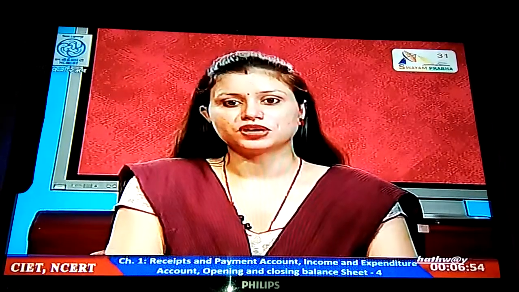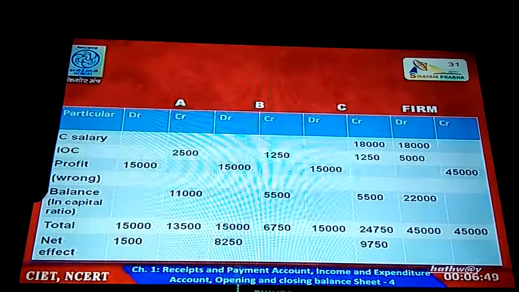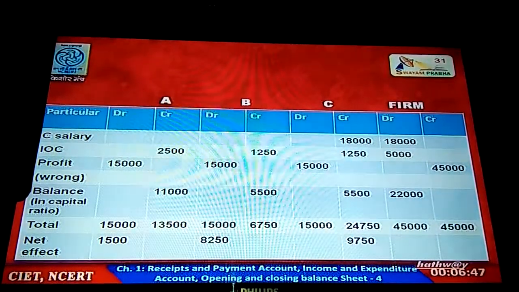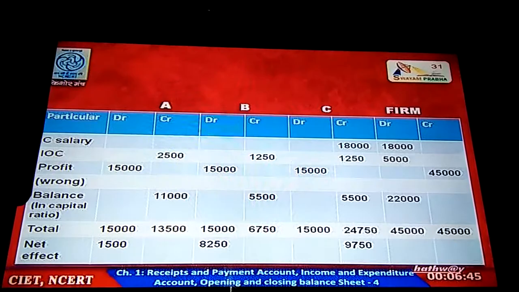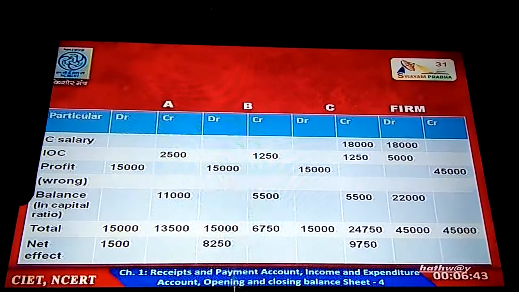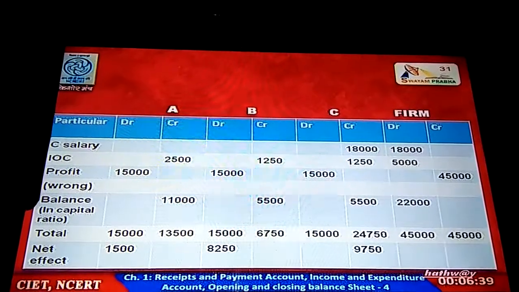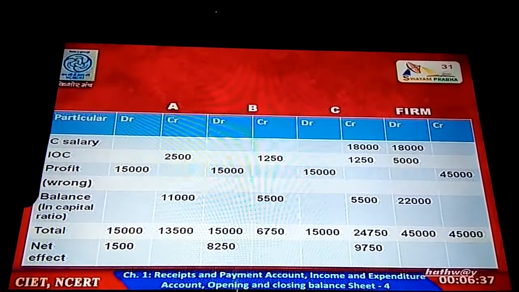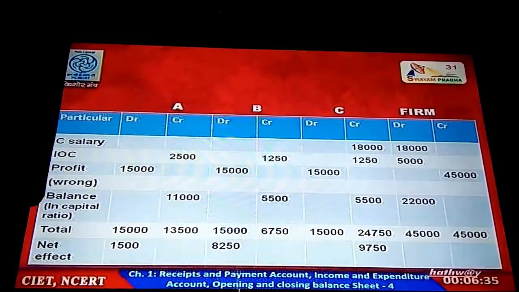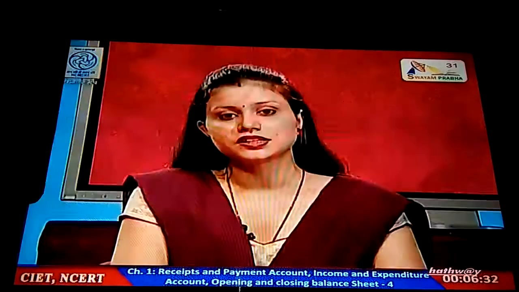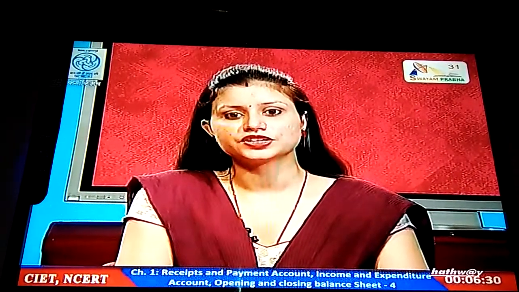Now, first of all, we have to tally the firm account. If we see the total of firm account, it is 45,000 on the credit side and the balance of 22,000 will remain in the debit column of firm's account. That means we have to divide this in the ratio of capital. The capital ratio will be 50,000, 25,000, 25,000. That means 2:1:1.